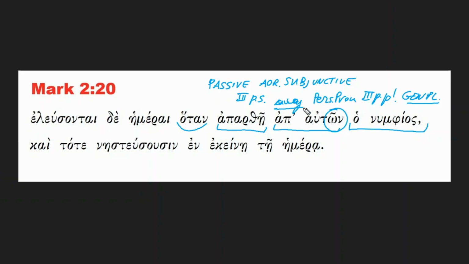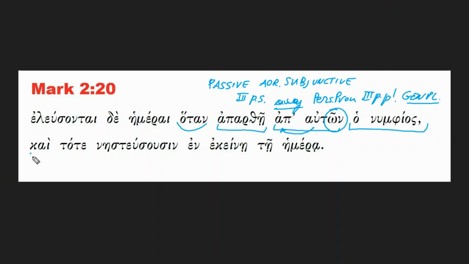Now, genitive, it's simply because the preposition apo wants the genitive after it, away from somebody. That somebody must be in the genitive case. Plural, it's them, away from them. So days will come when the bridegroom may be taken away from them.